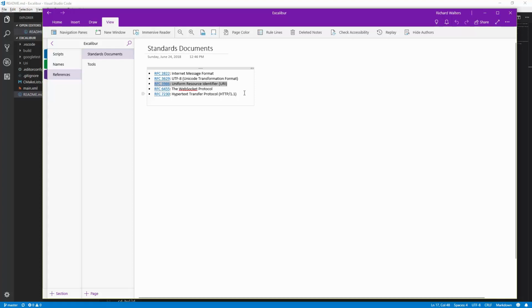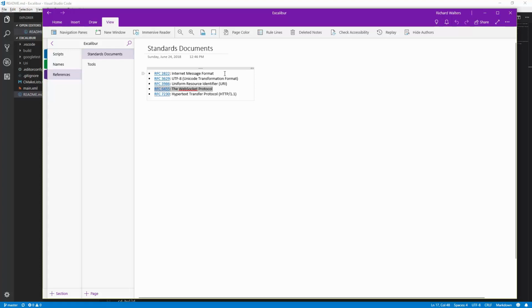That's going to be useful for our web server, which is going to implement a big part of HTTP, or Hypertext Transfer Protocol, which is the underlying protocol of web servers. It's also going to be used a bit in the WebSocket protocol, which is an extension to HTTP for the two-way real-time stuff.